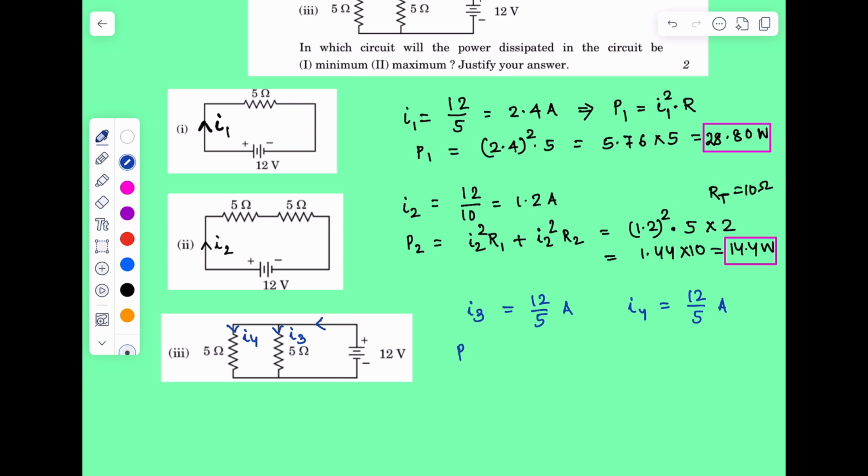Hence the power dissipated in case 3, P3 we are writing, will be equal to I3 square into R plus I4 square into R. I3 and I4 are both the same, that is equal to 12 by 5, which is 2.4. 2.4 square into 5 plus 2.4 square into 5, I made it wrong.